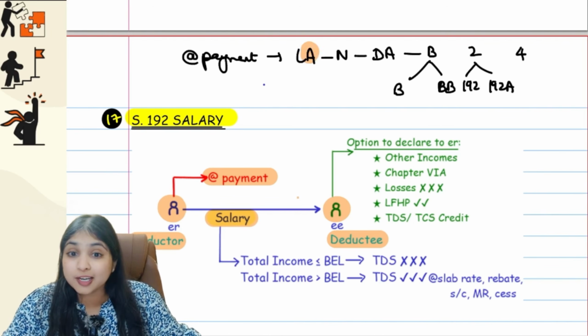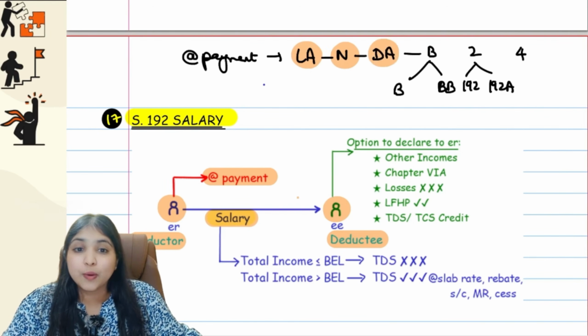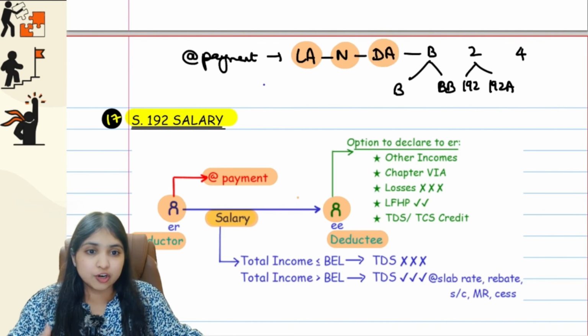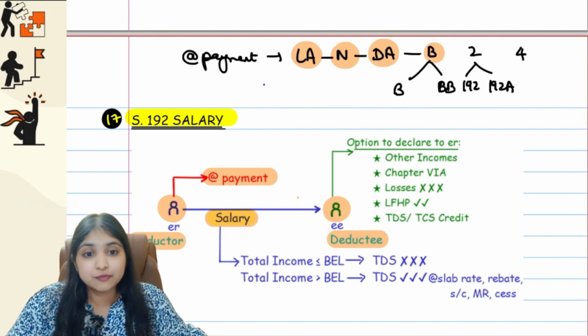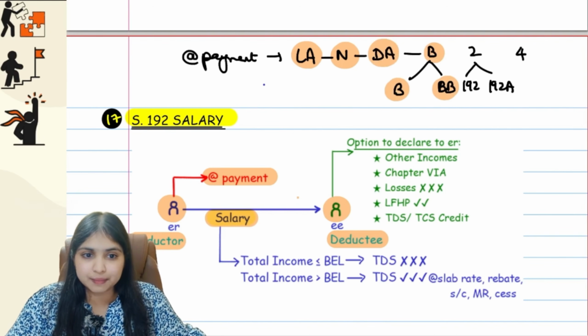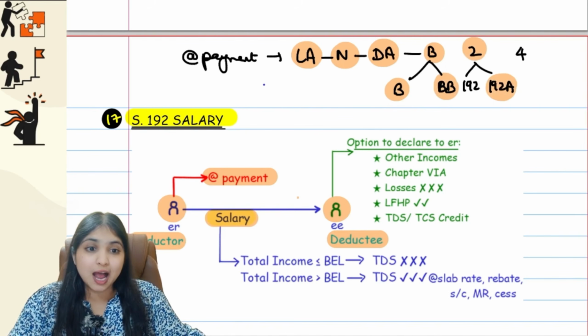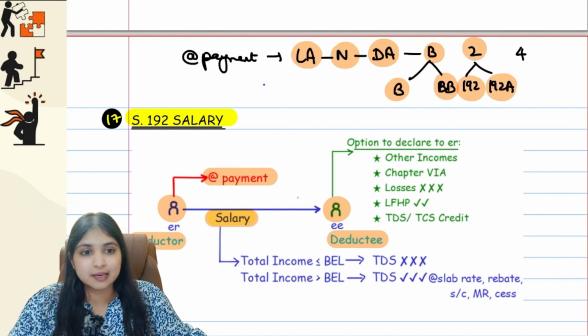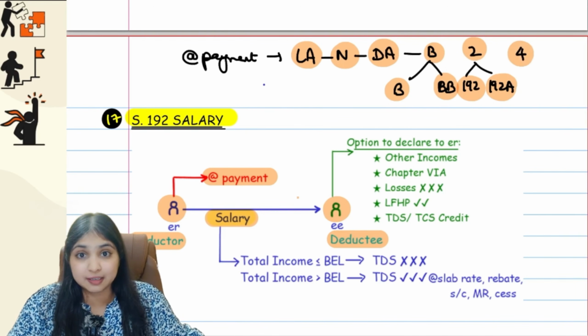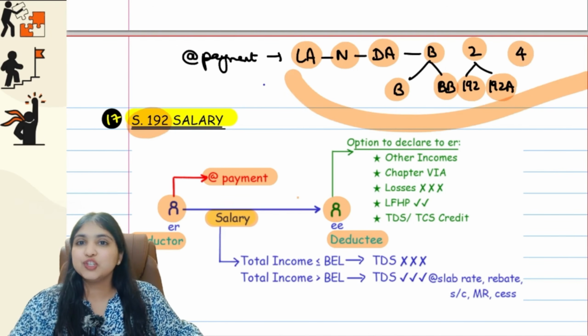So we already know 194LA, 194N also we know, cash withdrawals, 194DA we know, your life insurance maturity proceeds. In 194B we know both 194B and BB. B is for casual winnings and BB is for horse race winnings. 192 we already knew, 192A EPF withdrawal. Now we are learning salary, and then 194 dividend. So once we're done with section 192 guys, all the land dab sections we would have completed.